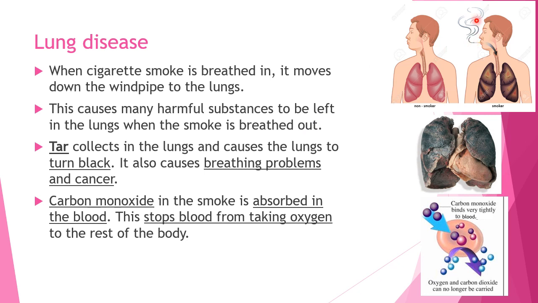So, bila yang masuk ya punya smoke ni to the windpipe, to the lungs, the smoke dari sini, and then it goes out, ya tinggalkan, macam kira ya tinggalkan souvenir lah arah lungs atau souvenir yang nada orang mau. So, usually it leaves tar. So, tar collects in the lungs and causes the lungs to turn black, as you can see here. So, this is because of tar. That's why it's very black.